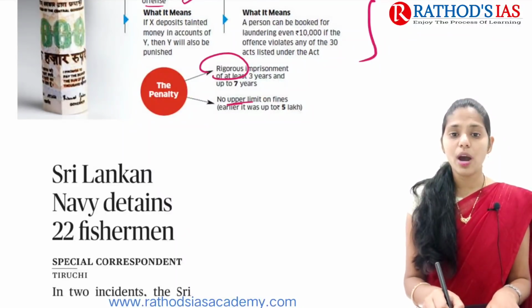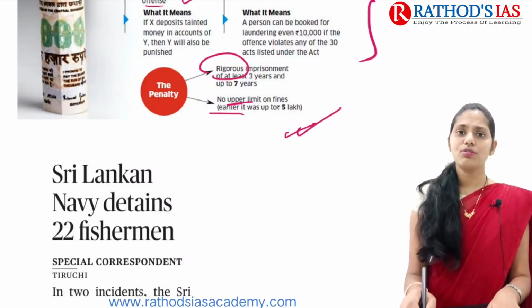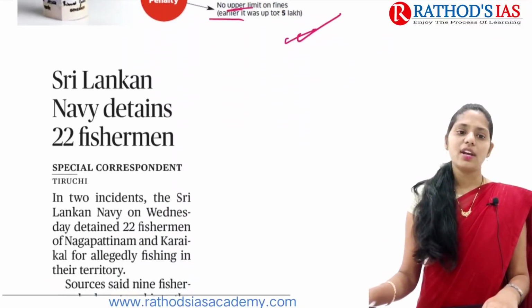And the next one is there is no upper limit of fines. Earlier it was 5 lakh rupees, but now there is no upper limit of fine, okay. So this is about this amendment. And now let us try to see the next topic.